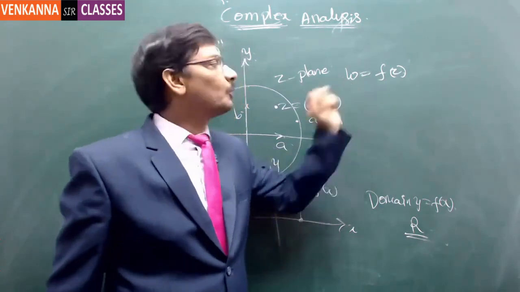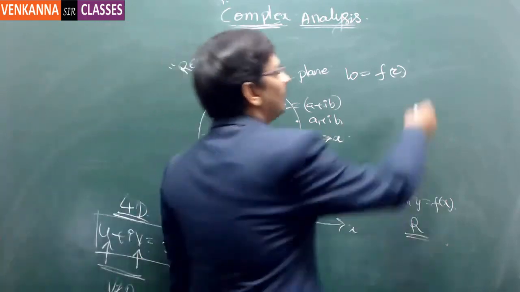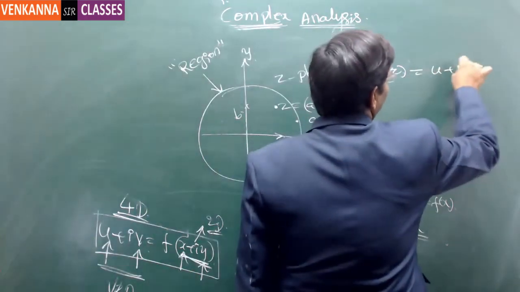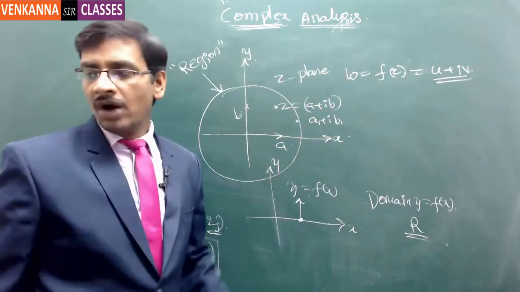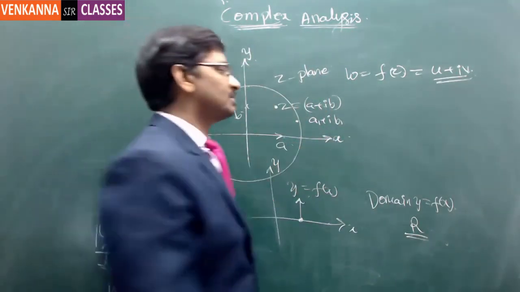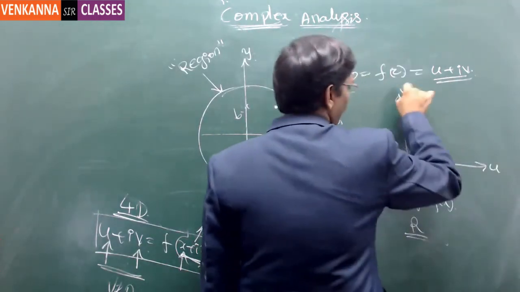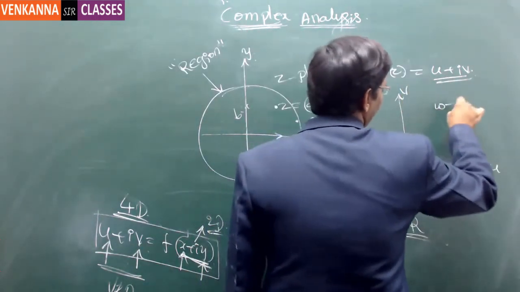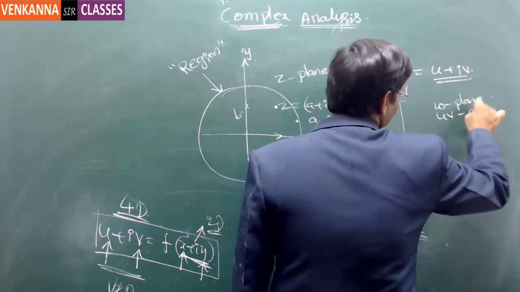If you want to plot the value of w, there will be a real value and an imaginary value together. So you have to construct one more two-dimensional geometry. This is u and this is v, and this is what we call the w plane, or sometimes the uv plane.